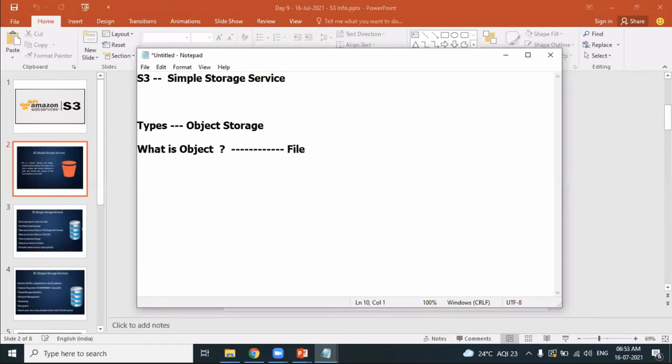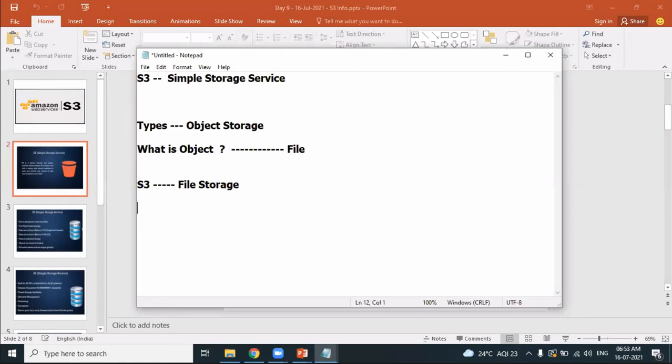So in other words, S3 is a file storage. In the context of the S3 service, a file is considered as an object. Technically, a file is also called an object from the storage point of view.